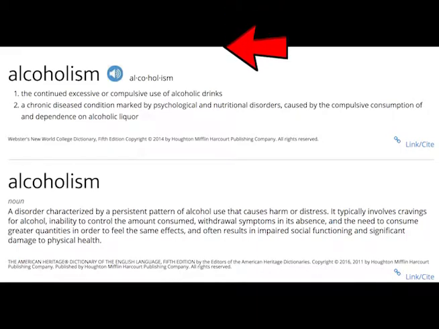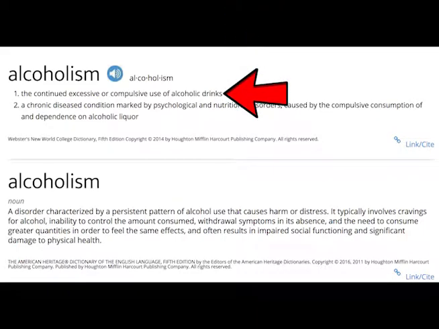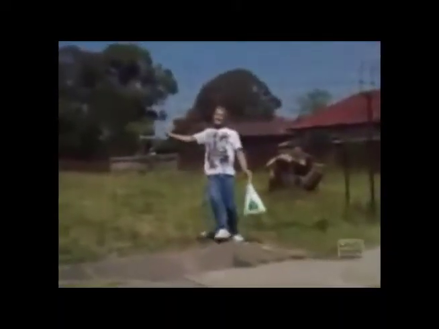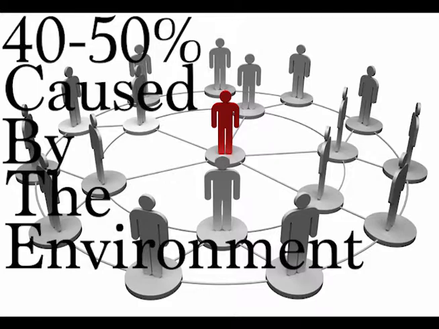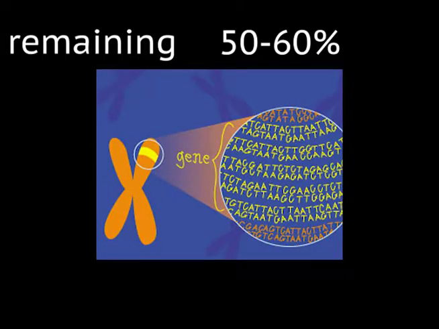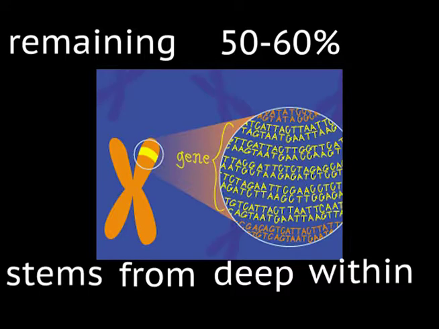Alcoholism, as defined by the Webster Dictionary, is the continued excessive or compulsive use of alcoholic drinks. However, could it be that this addiction is more than a harmless habit turned horrific, more than an innocent desire turned captive? Around 40 to 50% of the risk of alcoholism is caused by the environment and the activity between the environment and one's genes. The remaining 50 to 60%, however, stems from deep within, tracing back to one's genetic material.